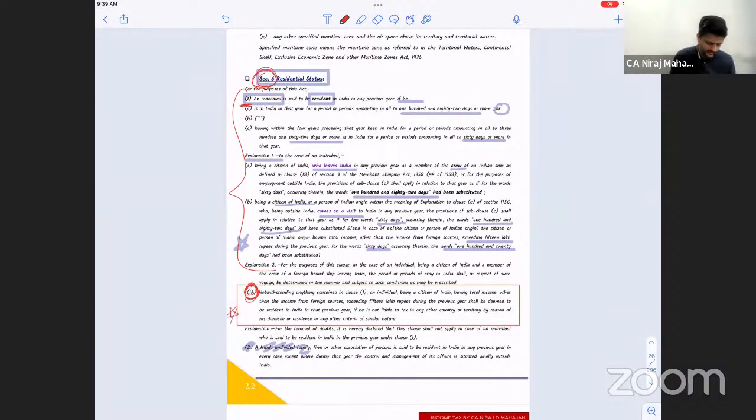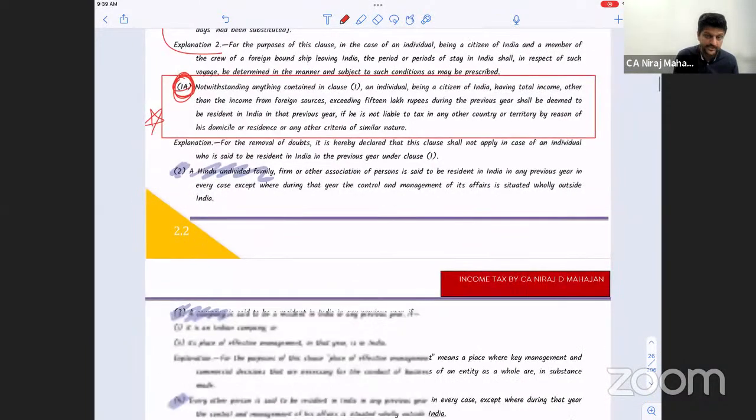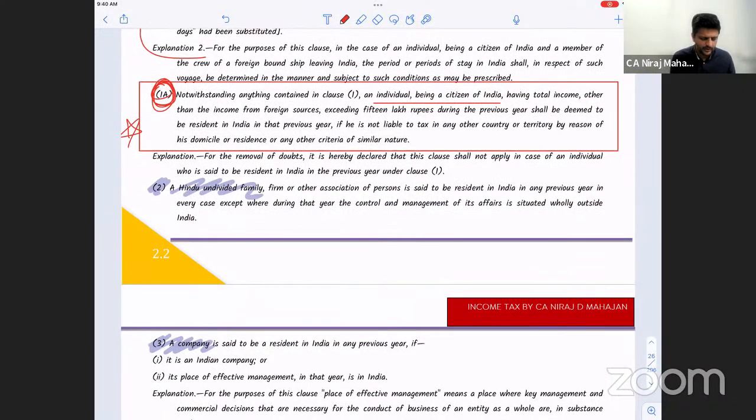Again, star mark here. An individual, pay attention now, being a citizen of India, having total income other than foreign income, that means again Indian income, more than 15 lakh rupees during the current year, shall be deemed to be resident in India in that current year, if he is not liable to tax in any other country by reason of his domicile or residence, or any other criteria of similar nature.